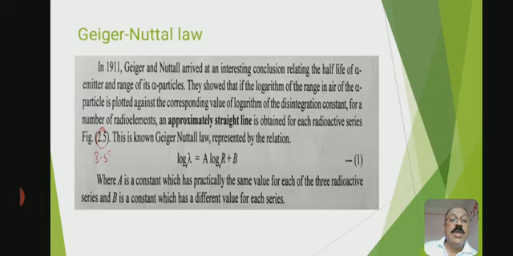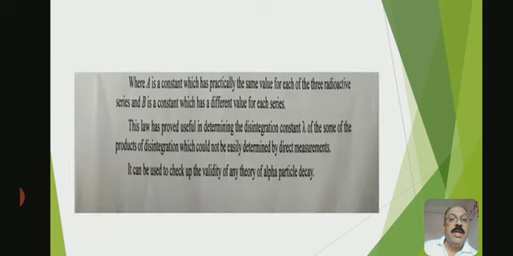This is known as the Geiger-Nuttall law, represented by the relation log to the base e lambda is equal to A log to the base e R plus B, where capital A is a constant which has practically the same value for each of the three radioactive series, and B is a constant which has a different value for each series.